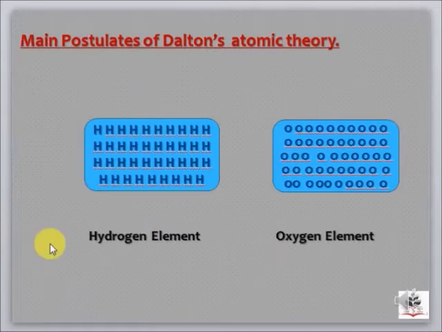For example, here I have two elements, hydrogen element and oxygen element. Hydrogen element is composed of hydrogen atoms, and all the atoms of hydrogen element will be the same in size, shape, mass, and other chemical properties. It's not possible that some of the atoms of hydrogen will be smaller in size while other atoms will be bigger in size. It's not possible. Okay, all the atoms of the same element will have the same properties. They will be the same in size, shape, and in their masses.